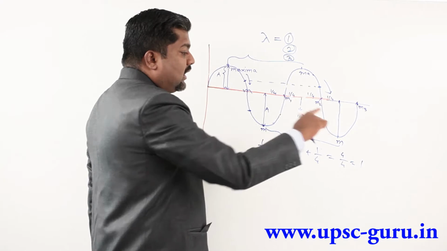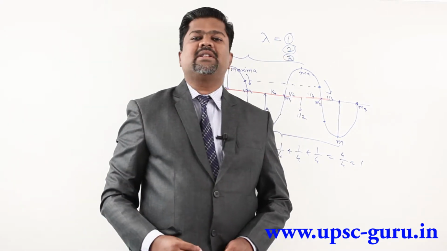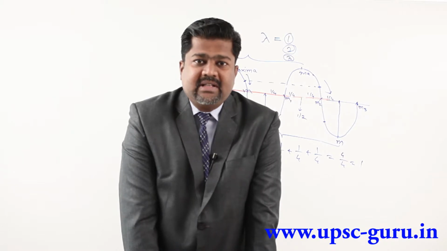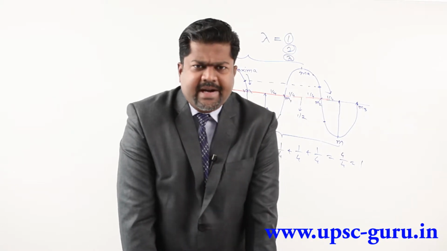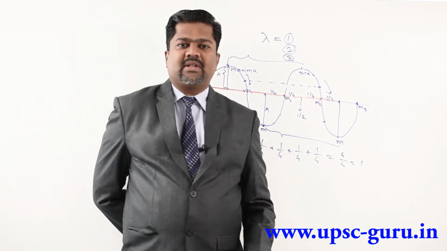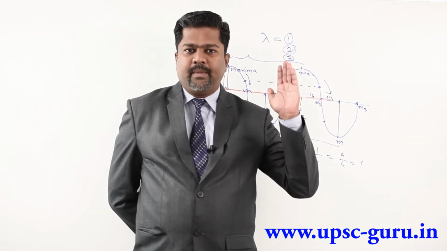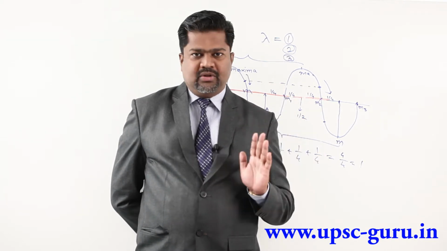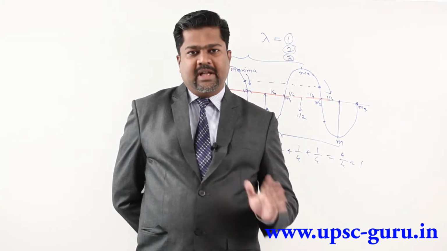So this is called as in phase, and distance between successive in phase points we are calling as wavelength. But right now you can remember only these 3 definitions, that is distance between 2 successive maxima, distance between 2 successive minima, and distance between alternating mean position, that is called as wavelength.